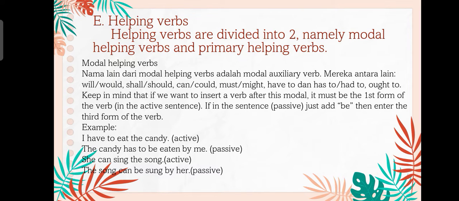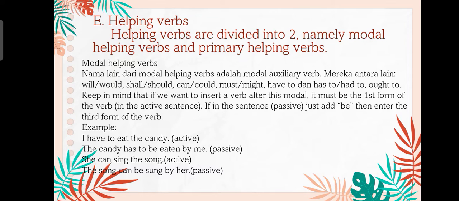So the fifth, helping verbs. Helping verbs are divided into two, namely modal helping verbs and primary helping verbs. Modal helping verbs. Another name for modal helping verbs is modal auxiliary verb.